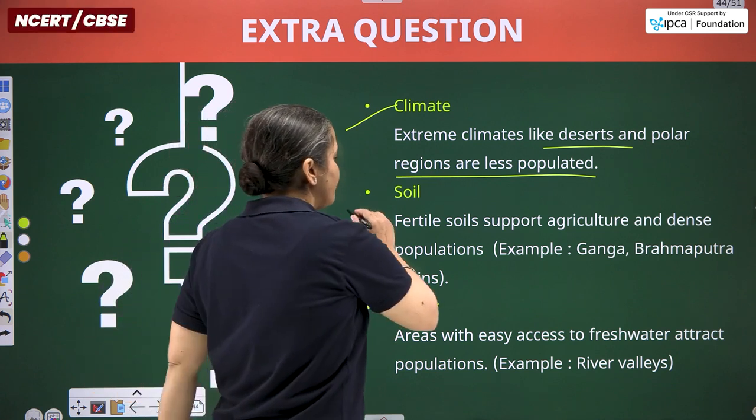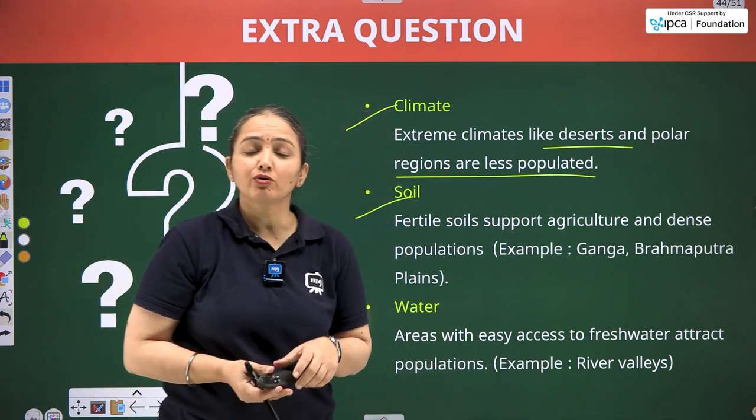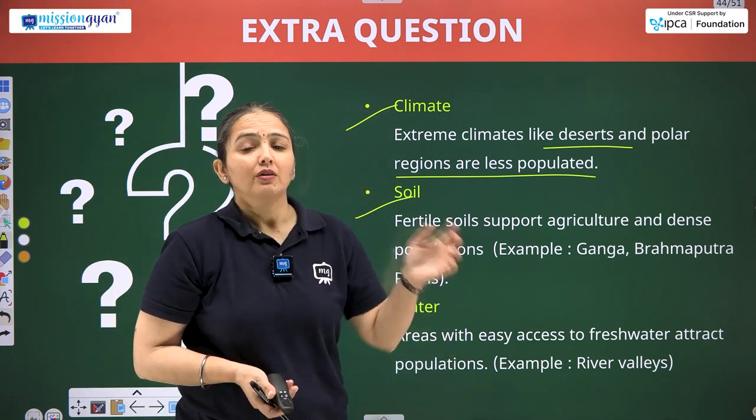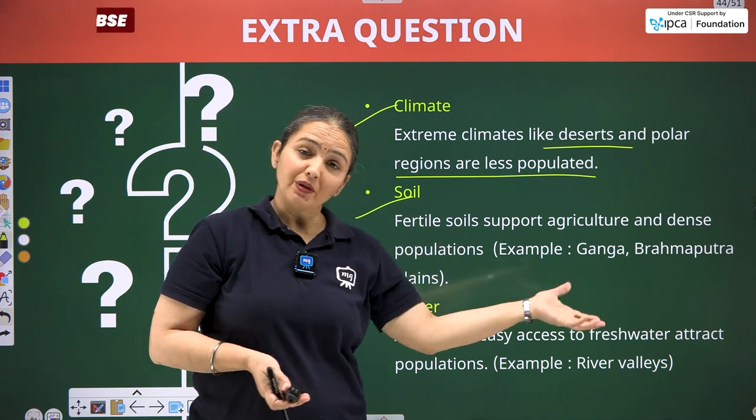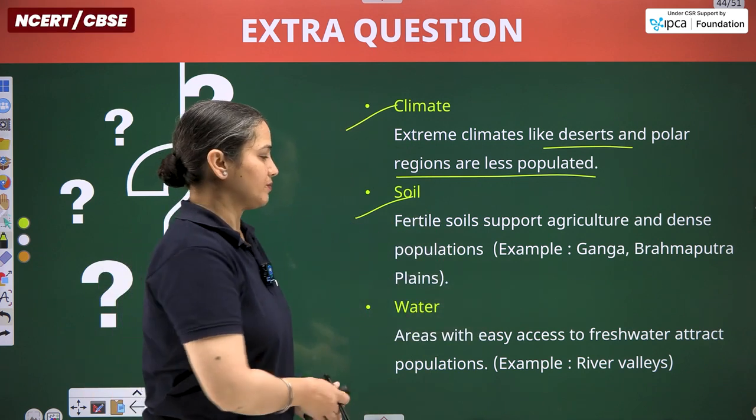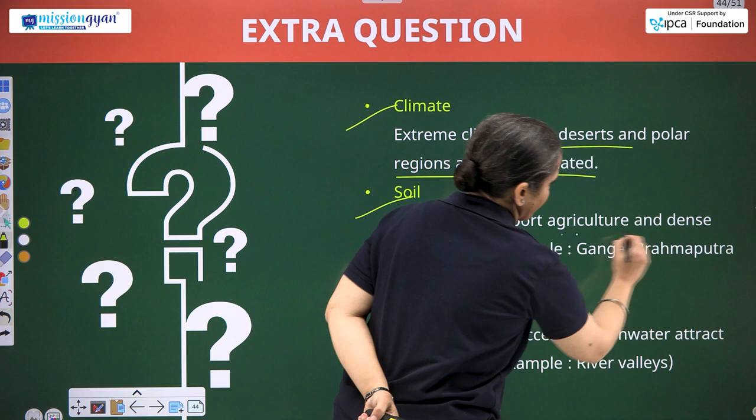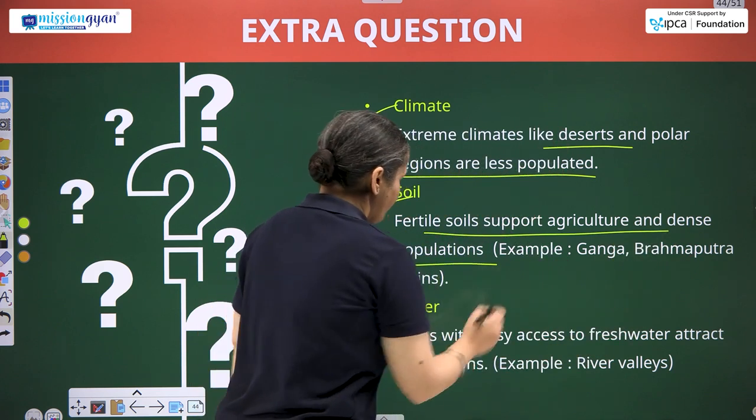Next is soil. So, availability of fertile soil will lead to more and more agriculture. That leads to more and more people being attracted to the region. So, fertile soil supports agriculture and dense population.